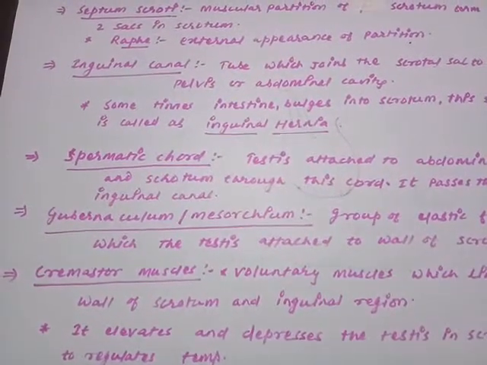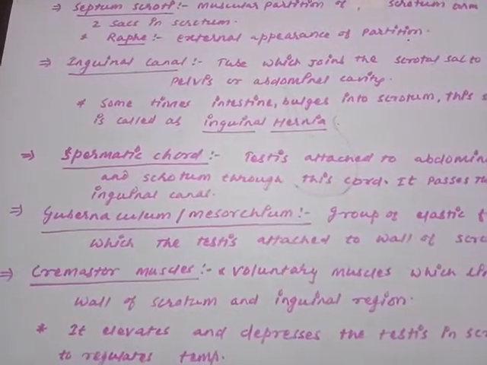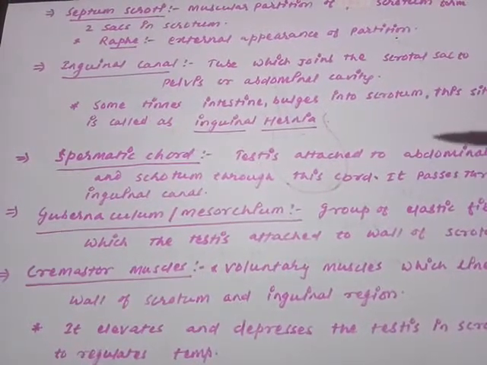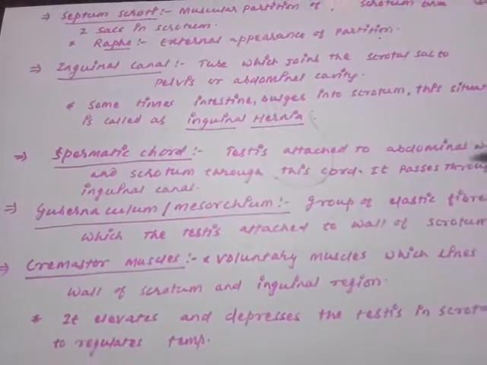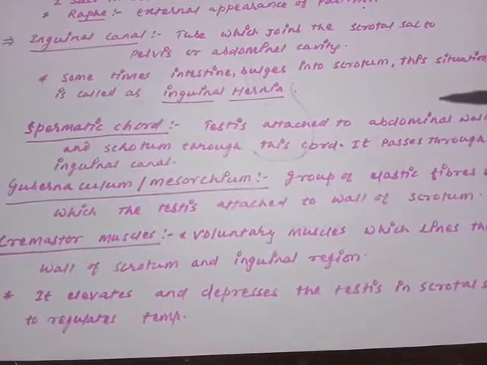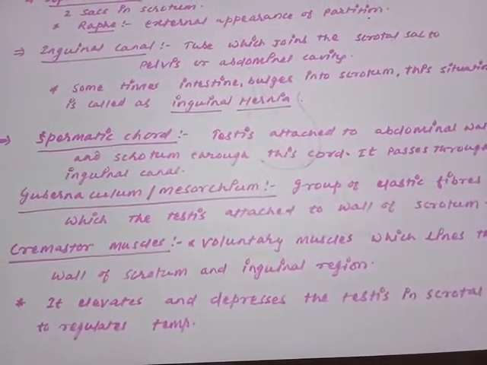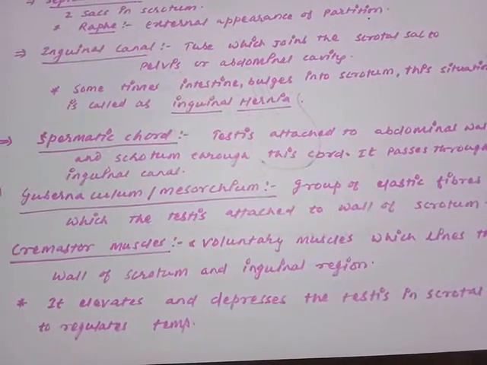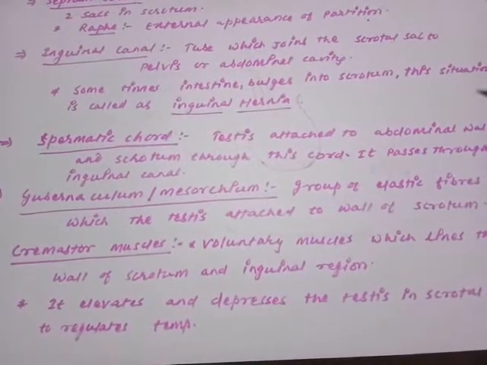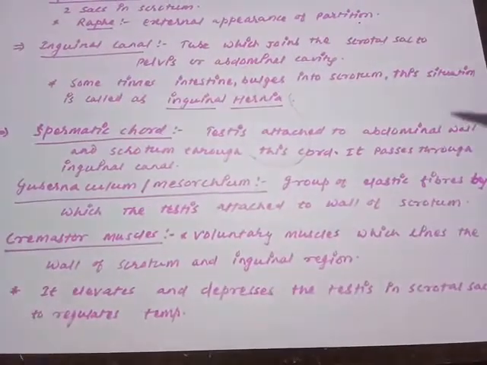Second, we have seen the septum scroti, the partition by which the scrotal sac is divided into the two sacs. Raphe is the external appearance. Inguinal canal is a connection between the scrotal sac and the abdominal cavity. Spermatic cord is a fibrous cord by which the testis attaches one side to the abdominal cavity and the other side to the scrotum. Gubernaculum is elastic fiber tissue through which the testis is going to attach to the scrotal sac. Cremaster muscle is a very important muscle that lines the complete wall of the scrotum along with the inguinal region.